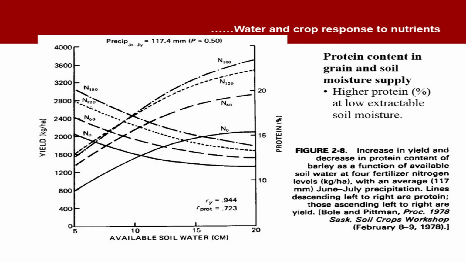Now, see the yield. Highest yield is obtained at N180 followed by 120, meaning as we increase the level of nitrogen, we get increased yield. This is a simple relationship. Now, see the protein. Highest protein is at the highest level of nitrogen. This is one conclusion. And the second conclusion is, as we increase the water supply, the protein content decreases.